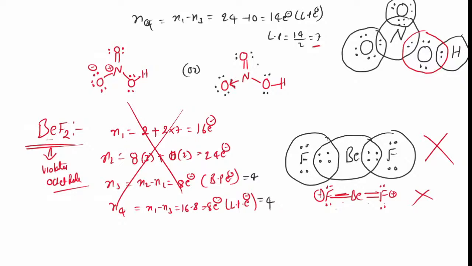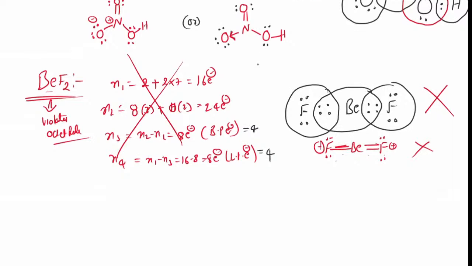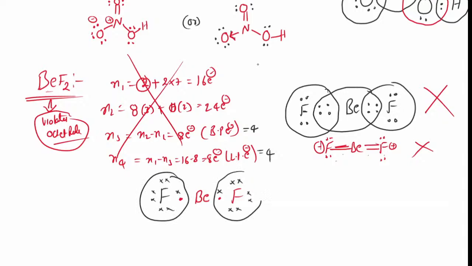Now you come to this example. Now in this example, what problem are you facing? If the fluorine gives 3 electrons, it is highly impossible. That is why the structure is wrong. That means sometimes whenever they violate the structure, you can't apply this rule. So beryllium gives 1 electron; beryllium has 2 valence electrons only. Fluorine has 7 valence electrons. Now fluorine gets the octet configuration, but beryllium does not. That is a lack of octet.